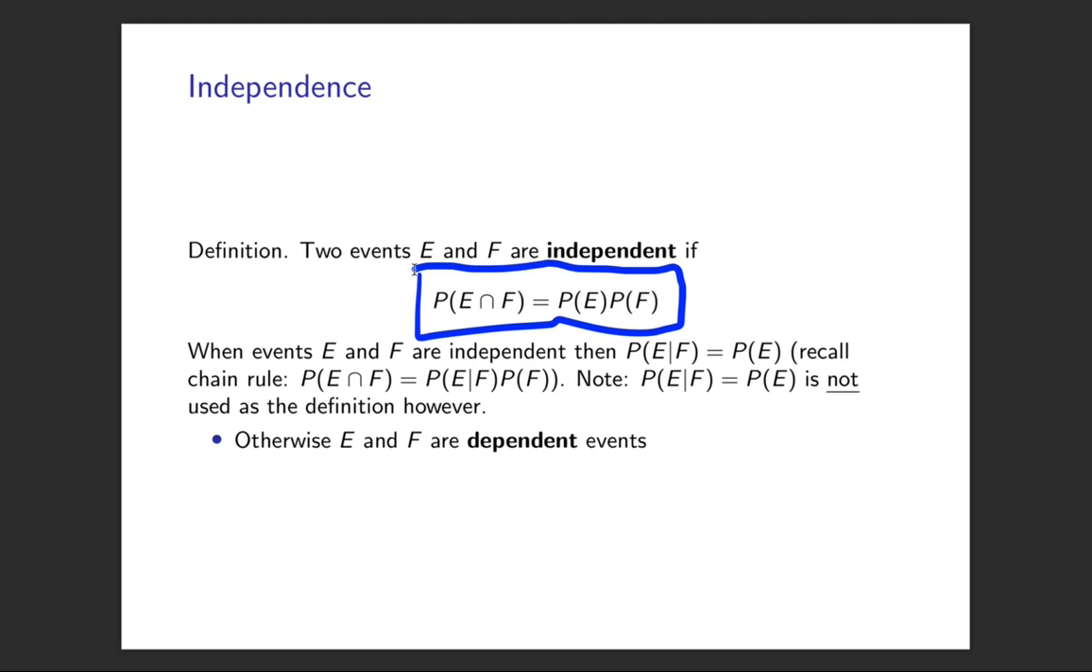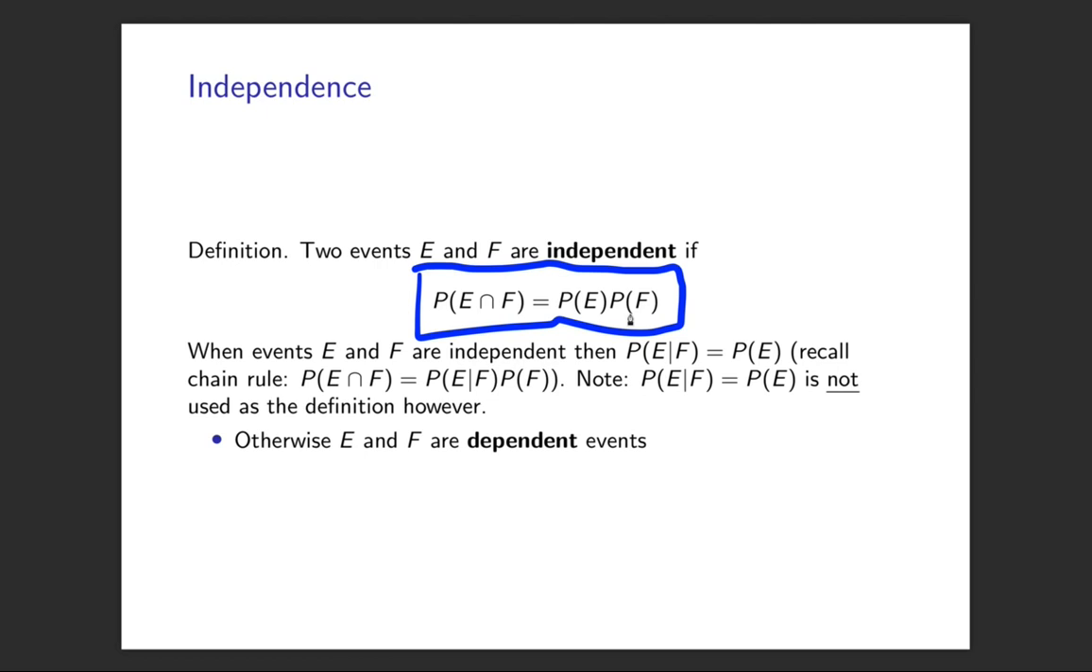The definition is that if we have two events E and F, the probability of E intersection F, so the probability of E and F both happening, is equal to the product of the two separate probabilities, the probability of E times the probability of F. And that's the definition of independence. And so we can immediately go back to think about conditional probability and apply that here.